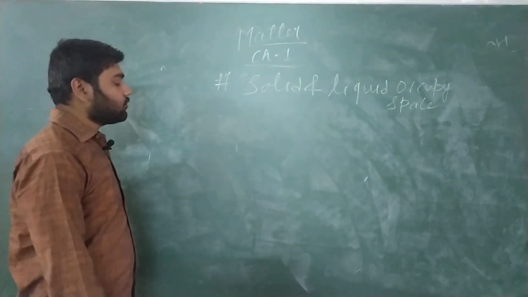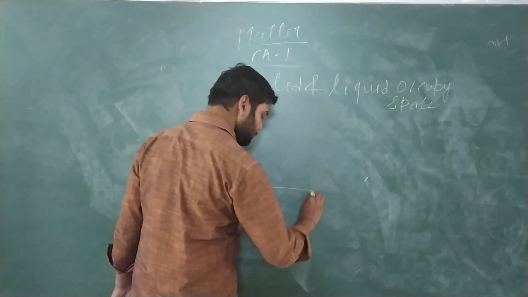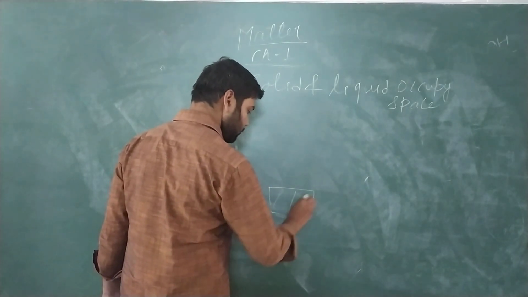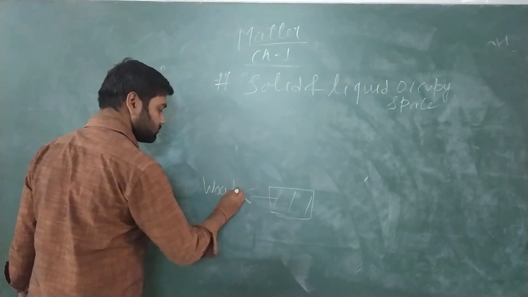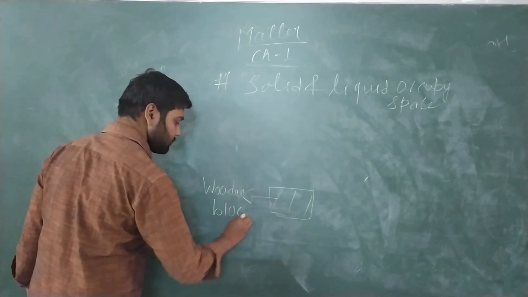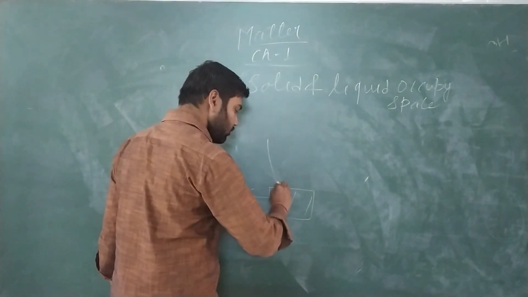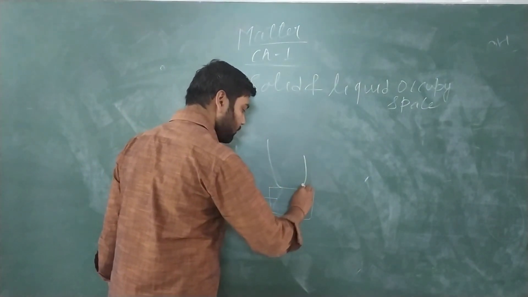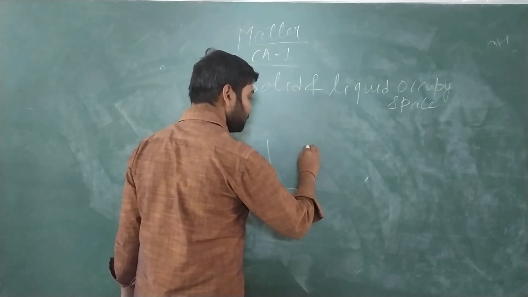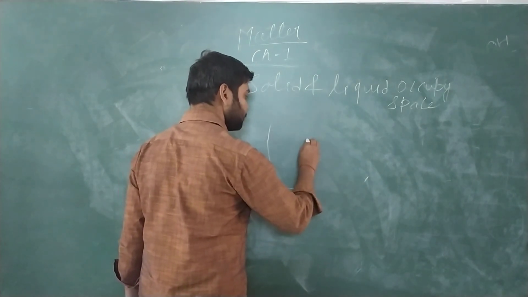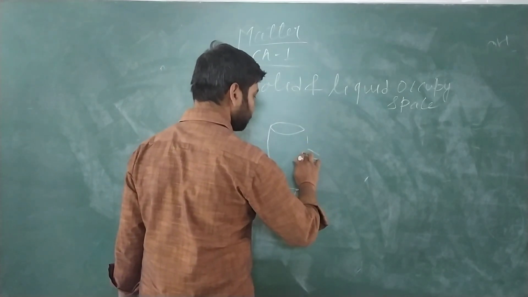Now in this experiment, first of all we will take a wooden block. This is a wooden block. On this wooden block we will keep an overflow jar. Overflow jar means what? In this we have a spout. This is the overflow jar, something like this.